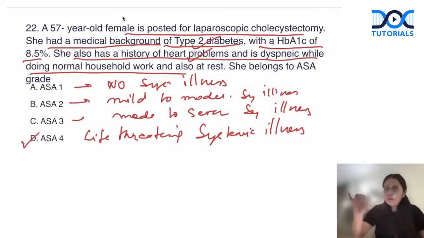Normal activity producing symptoms is ASA grade 4. And no symptoms on any activity is ASA grade 2. No comorbidity is ASA grade 1, right? So no chances of any mistake in ASA grading, a very, very expected subtopic from pre-anesthetic evaluation.